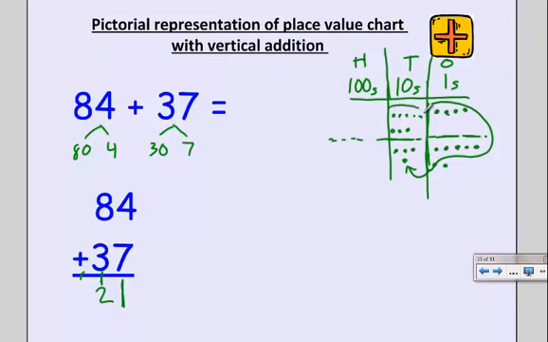If I have 10 tens, that means I have 2 tens left. And I'm going to take these 10 tens and trade them in for 1 hundred, which is represented by this 1 on my line on my vertical addition model. So 84 plus 37 is 121.